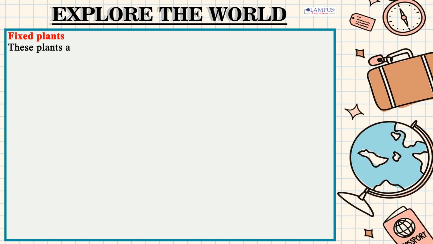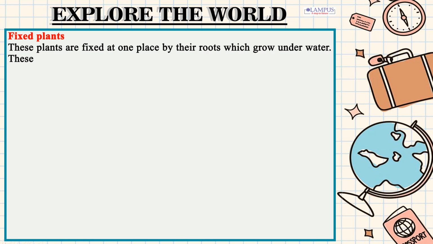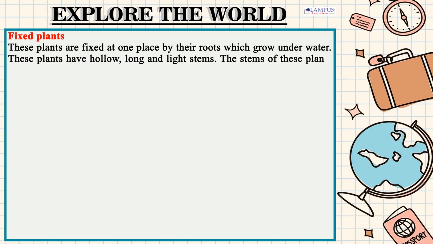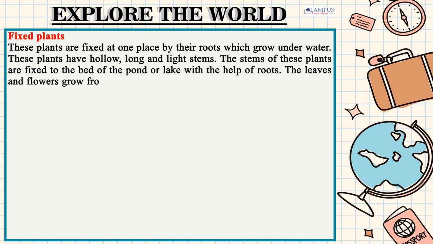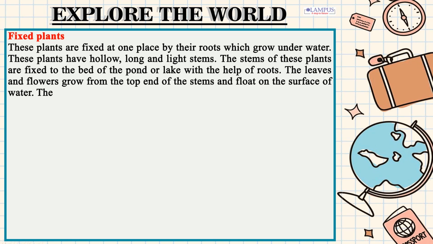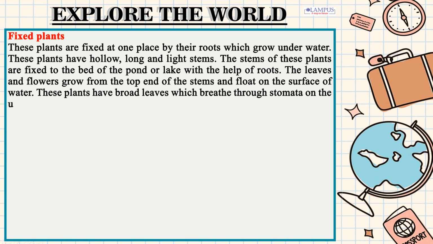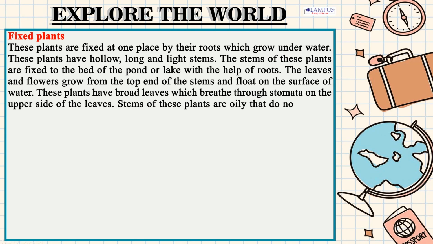Fixed plants. These plants are fixed at one place by their roots which grow underwater. These plants have hollow, long and light stems. The stems of these plants are fixed to the bed of the pond or lake with the help of roots. The leaves and flowers grow from the top end of the stems and float on the surface of water. These plants have broad leaves which breathe through stomata on the upper side of the leaves. Stems of these plants are oily that do not get wet inside the water.